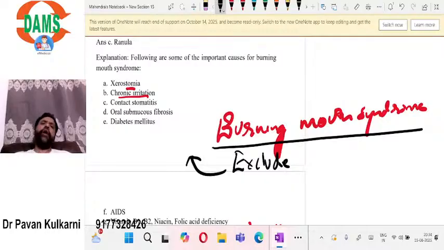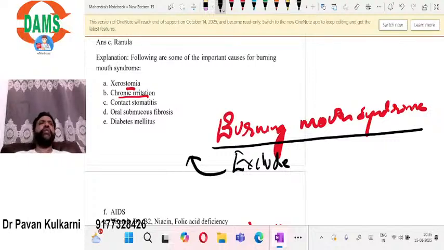What exactly is the cause? It is idiopathic. They tell that actually the cause is not known. Whenever the cause is not known, you tell it as idiopathic. It's a very easily used terminology. Idiopathic means you're not able to identify the cause.